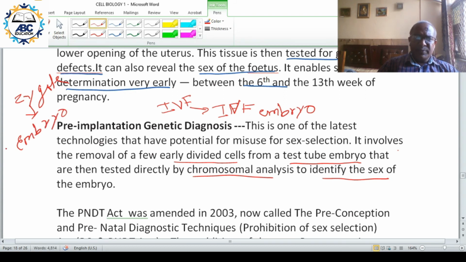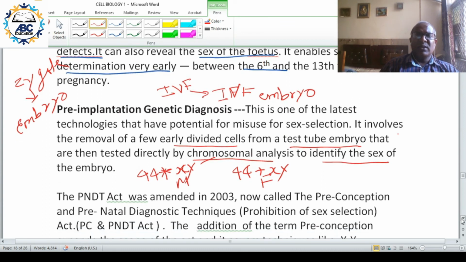You allow it to grow, then you take out a few of the cells, and then you do chromosomal analysis. If it is 44 plus XY, male, and if it is 44 plus XX, female. So that is pre-implantation genetic diagnostics.